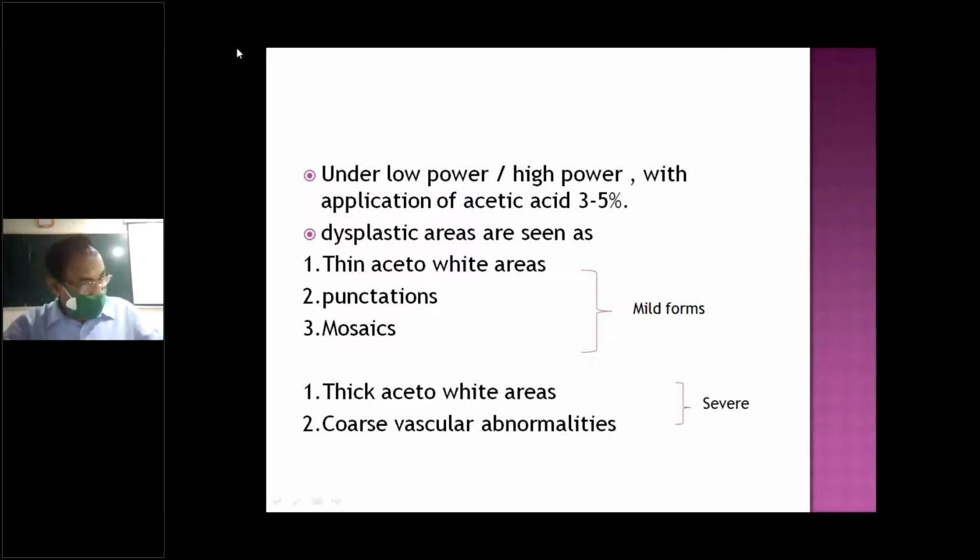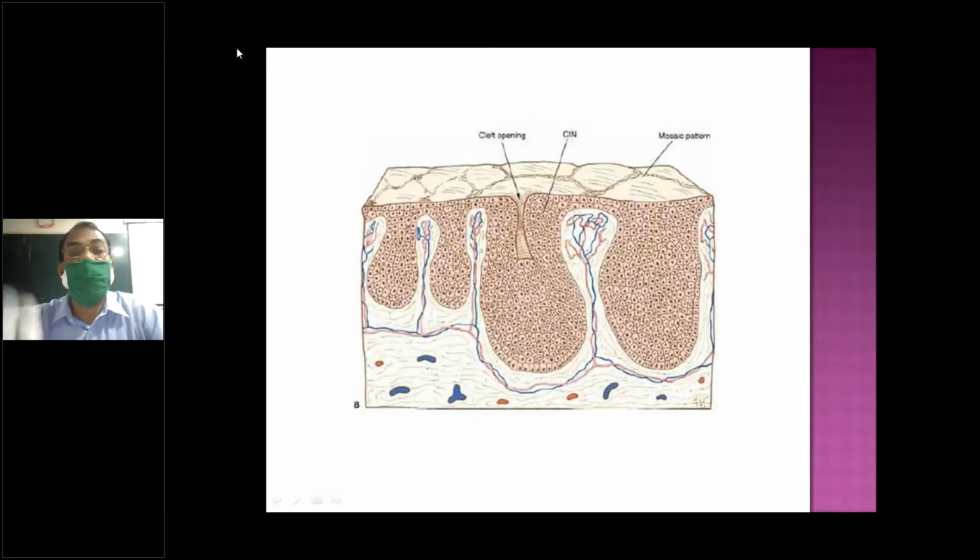Mosaic pattern is like the floor of a house; because all the superficial vessels are visible, you'll see a mosaic. In severe cases you'll see thick white areas, and sometimes you can see an ulcerative area for vascular abnormality. This is the mosaic pattern: all the vessels are superficially visible from the outside.